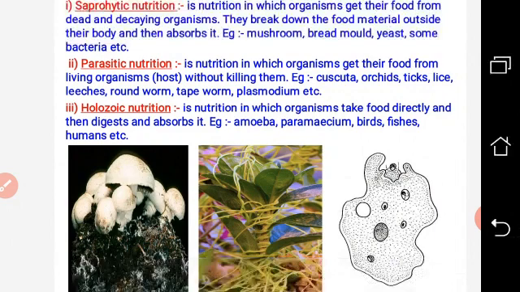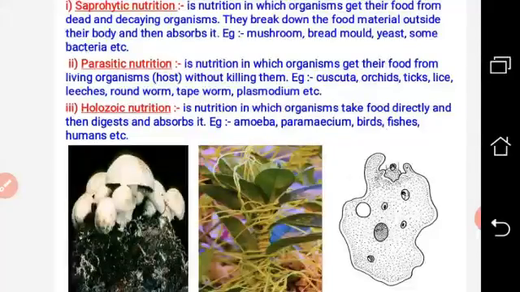Now, parasitic nutrition. It is a nutrition in which organisms get their food from living organisms, the host, without killing them. It means the parasite is dependent on another body and uses it to take in and absorb nutrition without killing it, like Cuscuta plant, orchid, ticks, lice, leeches, roundworm, tapeworm, plasmodium.